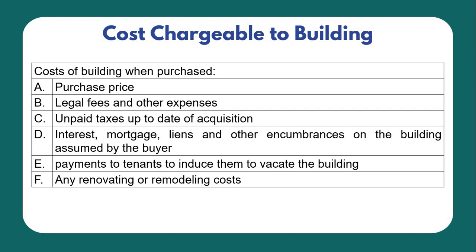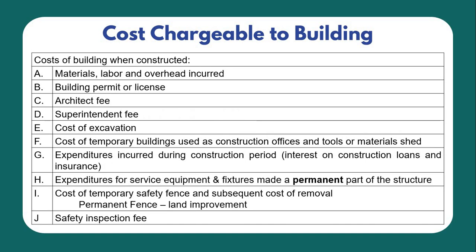That includes the purchase price, the legal fees and other expenses, unpaid taxes up to the date of acquisition, still unpaid real property tax assumed by the buyer, interest, mortgage, liens, and other encumbrances on the building assumed by the buyer. Next, payment to tenants to induce them to vacate the building. And lastly, any renovating or remodeling costs. So these are the costs chargeable to the building when purchased.